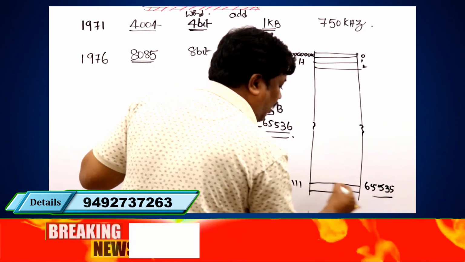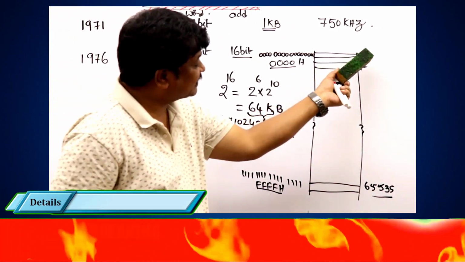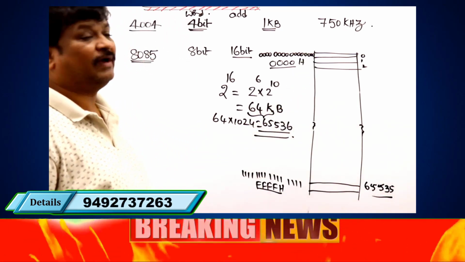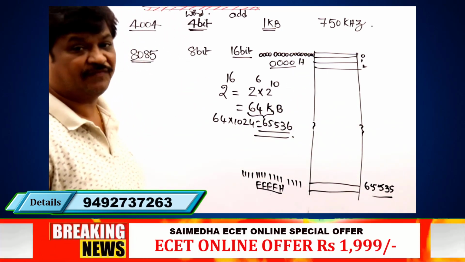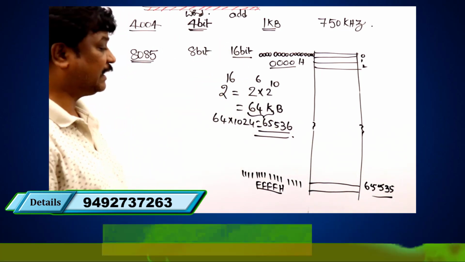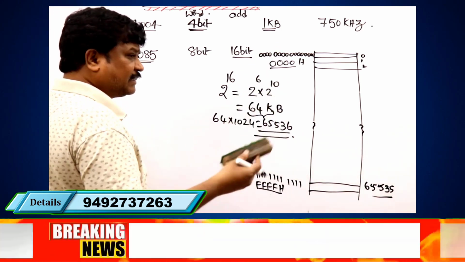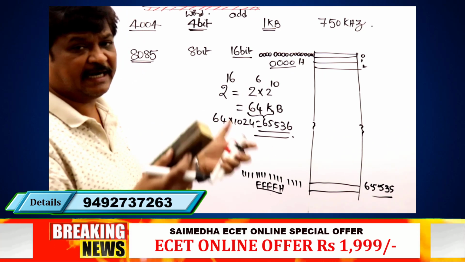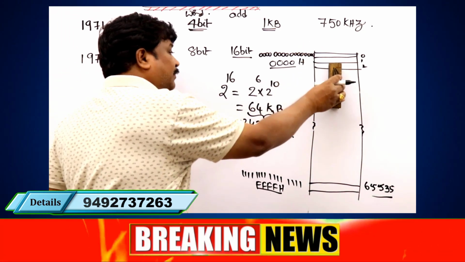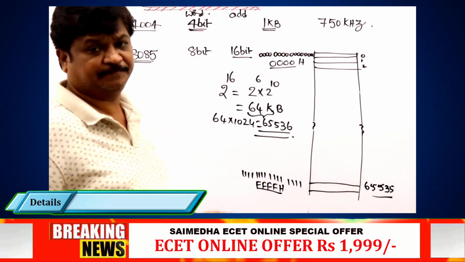65,535, not 65,536. Why? Because our count starts from 0. So this is the memory we have in the case of the 8085 microprocessor because of its 16-bit address lines. In coming classes, we will talk about the memory size in 8085 and 8086, what the difference is, and what information is available here. Complete details we can discuss later.